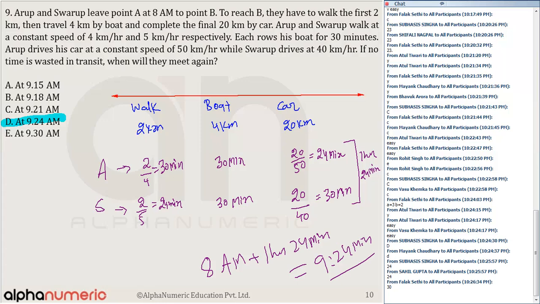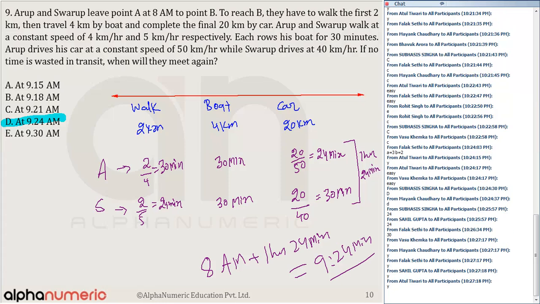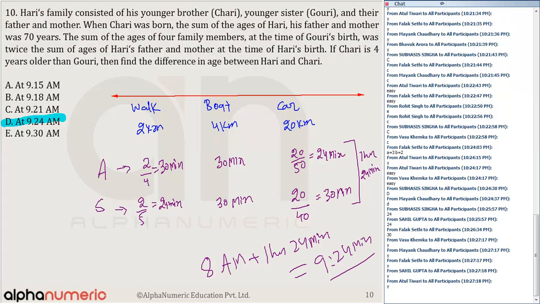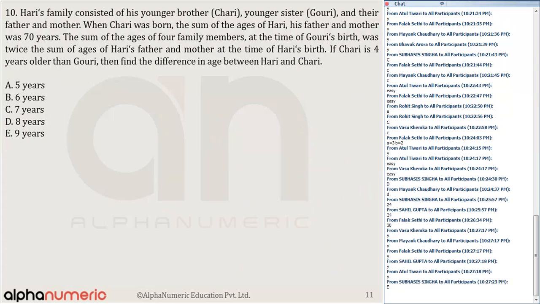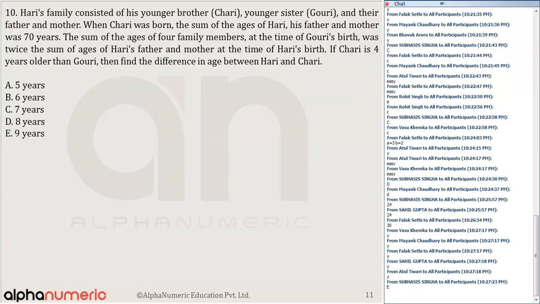Can I go to the next question? Any doubts? Question number 10. How many of you have marked the answer for question number 10? 26% of you have marked option E and you are right. In fact, 61% of you have left this.